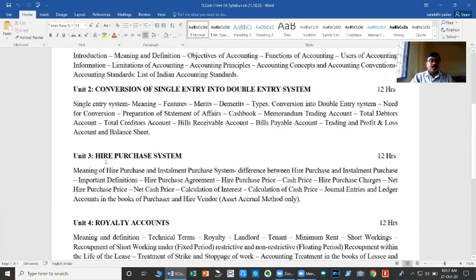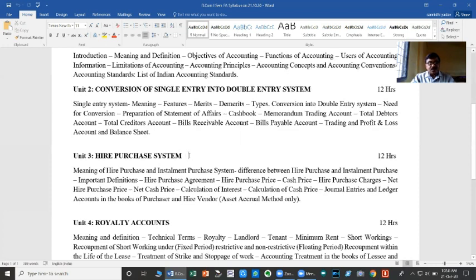Next, the third chapter, or the third unit prescribed for you, is hire purchase system and installment purchase system. Hire purchase and installment purchase are clubbed together in this chapter. Purchase is nothing but taking required goods and services from others by payment of consideration. That consideration is the purchase price to the purchaser, and the sales price to the seller.